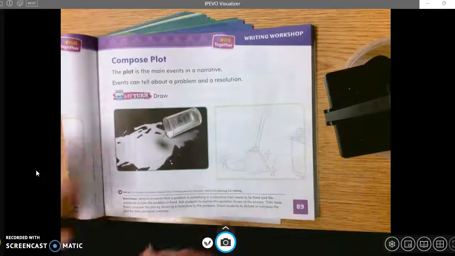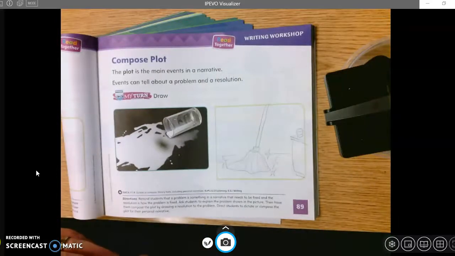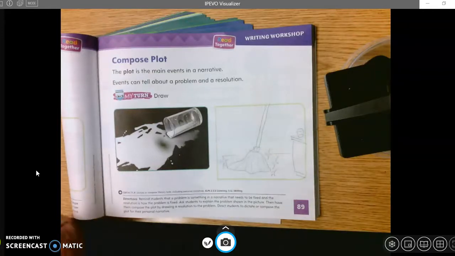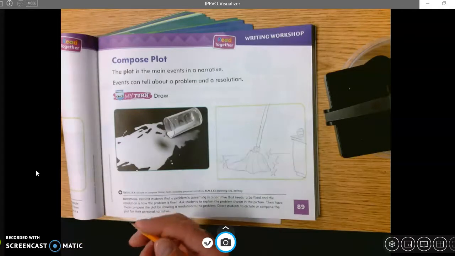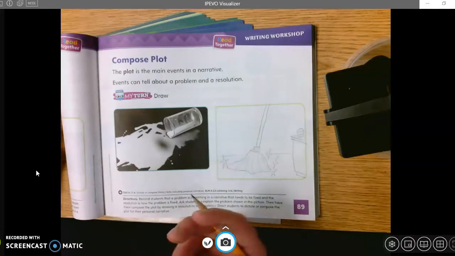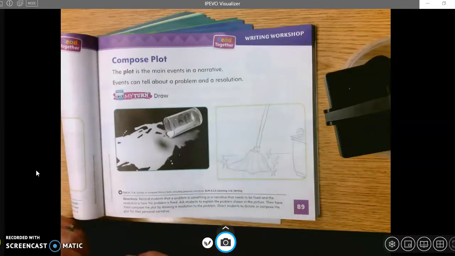Now in your story, if you do a personal narrative, you can have a problem and a resolution. It makes the story really interesting. So start thinking about that. We're not going to write that today, but if you're going to write a story about your life, personal narrative, what would you talk about? And who would be in the story? And where would it be? And what would be the problem? Is there a problem and a solution that you found? What would that be? Okay. All right, boys and girls.